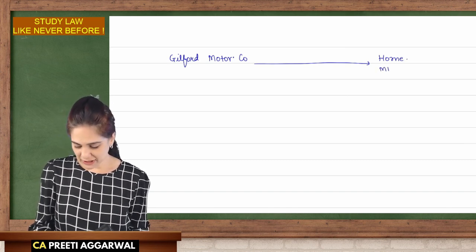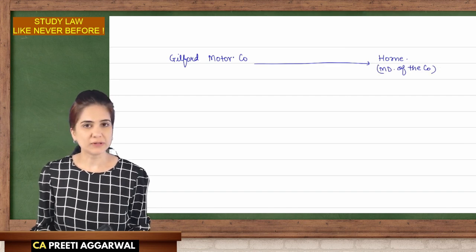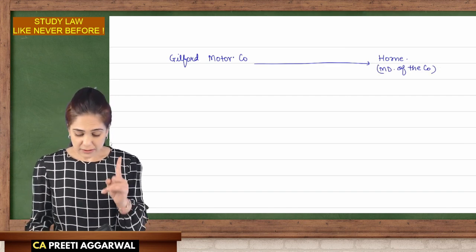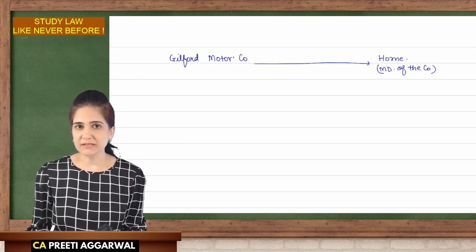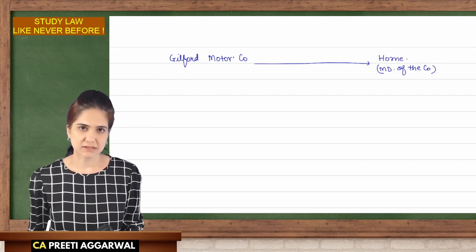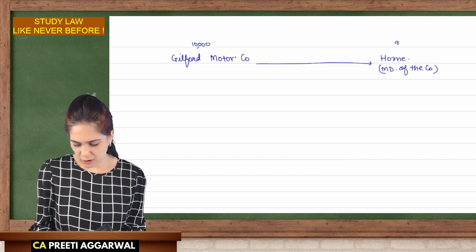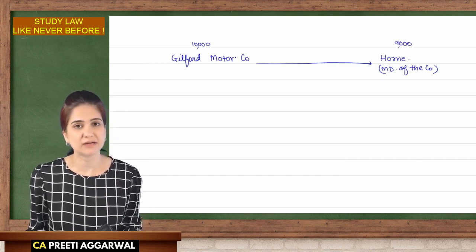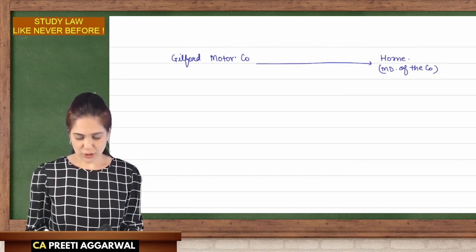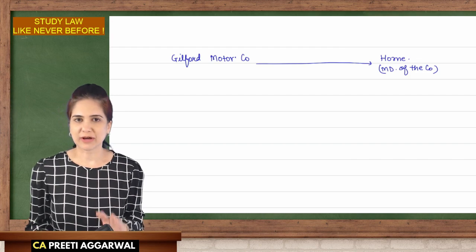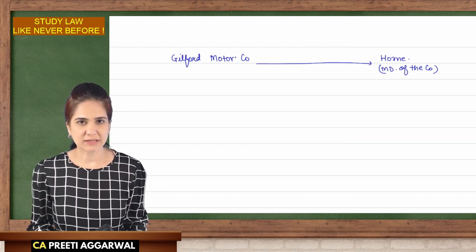Now, he was the managing director of the company. The company had entered into a contract with him telling that even if you leave the company, you cannot start a competing business. You cannot undercut our prices. Undercut means if Guilford Motor is offering the goods for 10,000, he cannot say, buy from me and I will give for 9,000. He cannot attract the customers. So Guilford Motor entered into a contract with Horney that you will not steal our clients. You will not undercut the price.